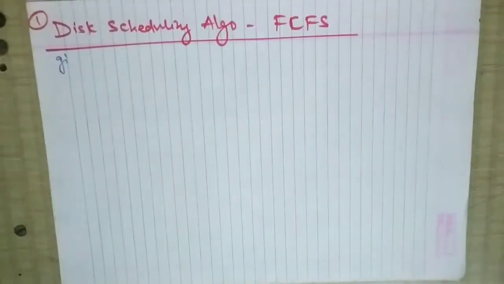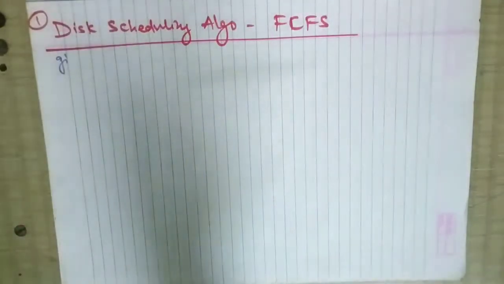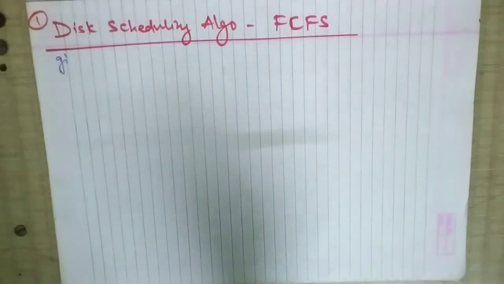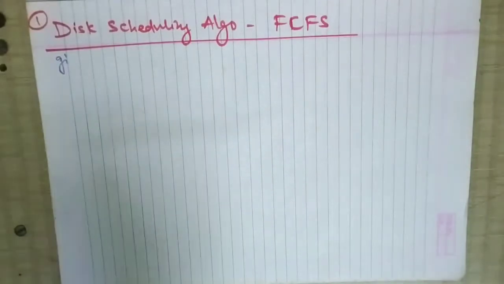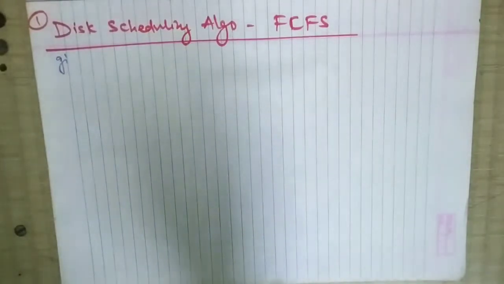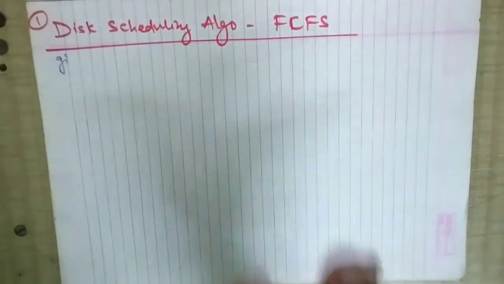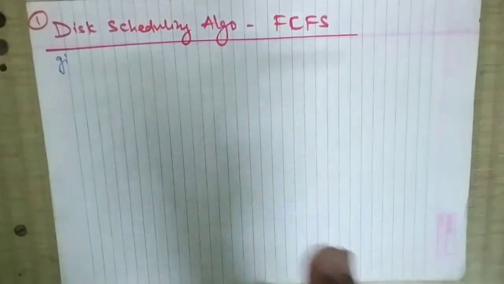Okay, so coming to the first disk scheduling algorithm, that is FCFS. FCFS is nothing but first come first serve. The very first idea behind this FCFS disk scheduling algorithm is that the track which will come first will be serviced first, and so on.